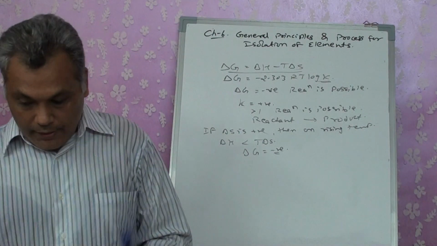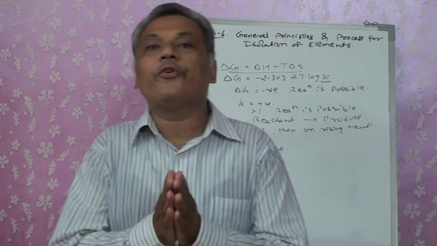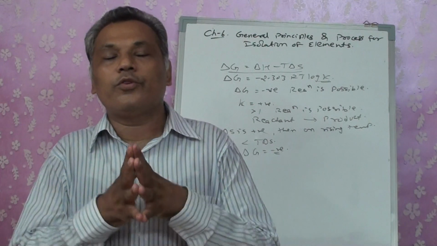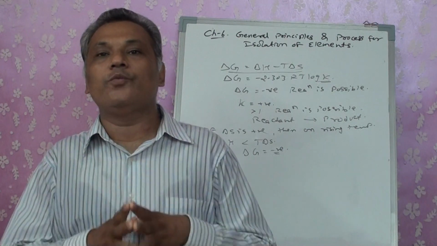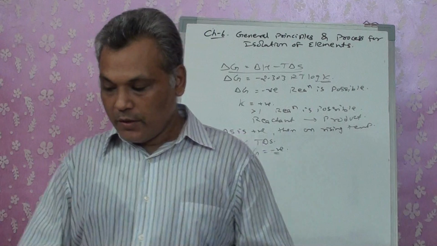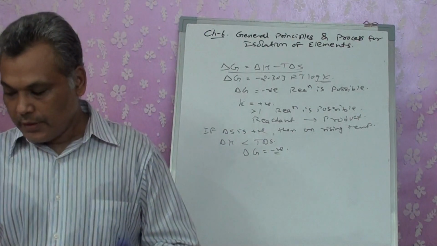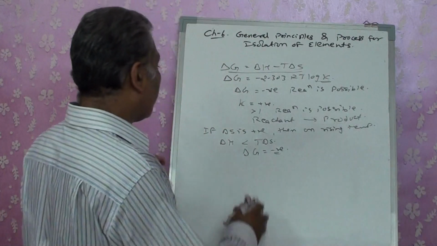feasible. The second thing is, if two different components are mixed together, then the sum of both of these delta G's, both of the components having free energy, should be negative. Then only the reaction is possible to be feasible. Right? Okay. So that is the second part.